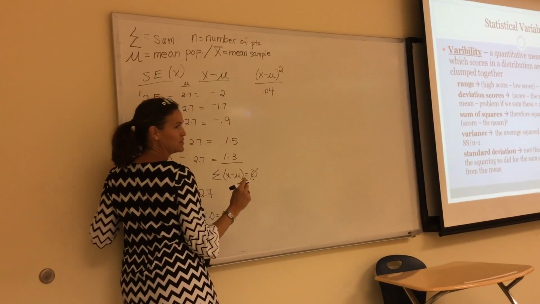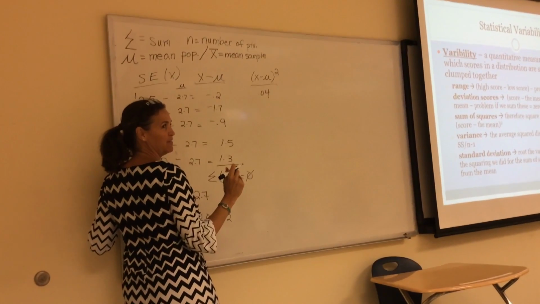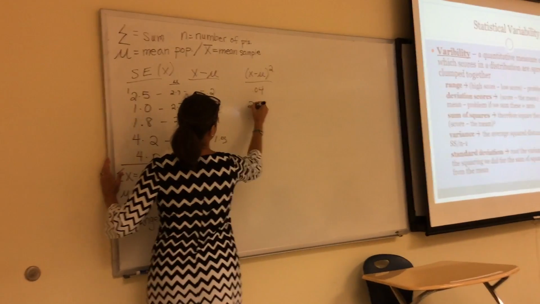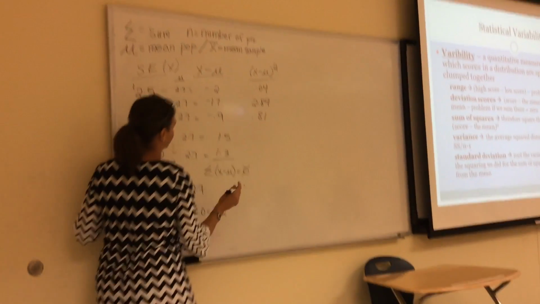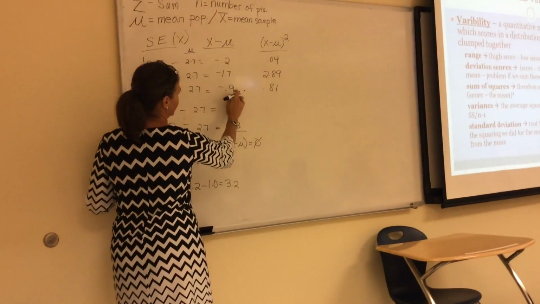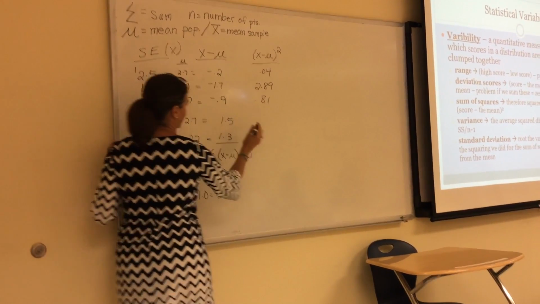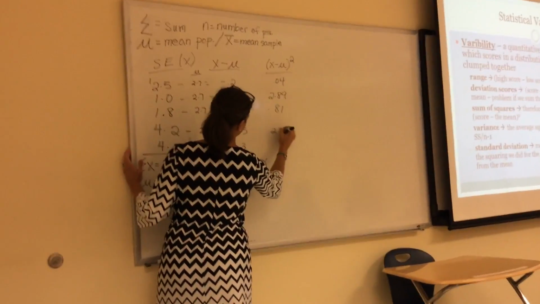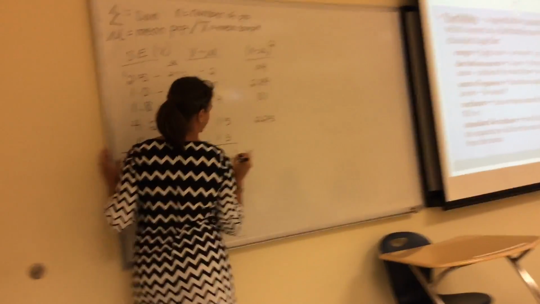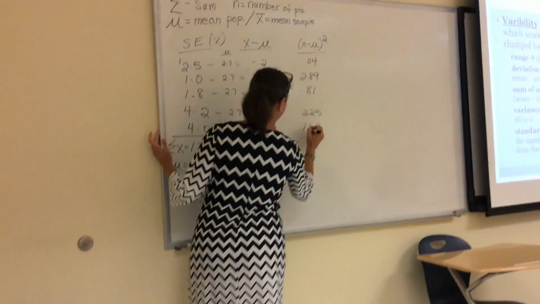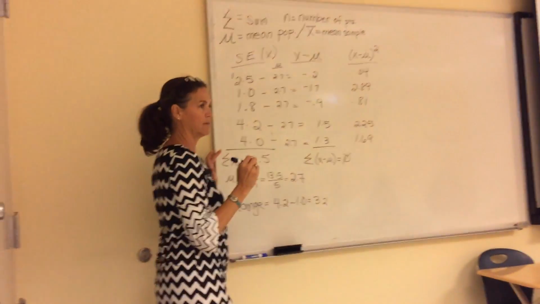Can you do 1.7 squared for me, someone? That one I don't know. This one's going to be 2.89. 2.89, okay. So if we square negative 0.9, we're going to get positive 0.81. If we square 1.5, we're going to get 2.25, and 1.3 squared I think is 1.69, okay.